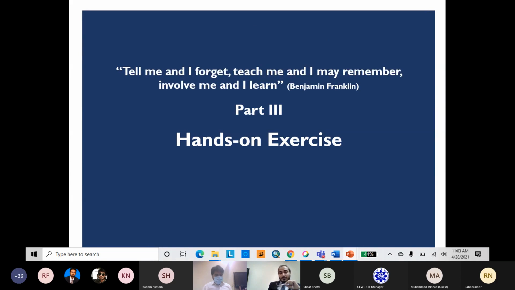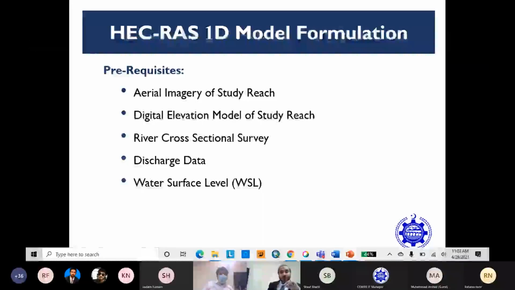Please follow my footsteps to develop a HEC-RAS model, but I have also provided the hands-on printout prior to this exercise, so you can refer to it if you miss any step. I hope the data provided to you is arranged in a very sequential mode, so you cannot feel any problem. So let's start our hands-on exercise of today.